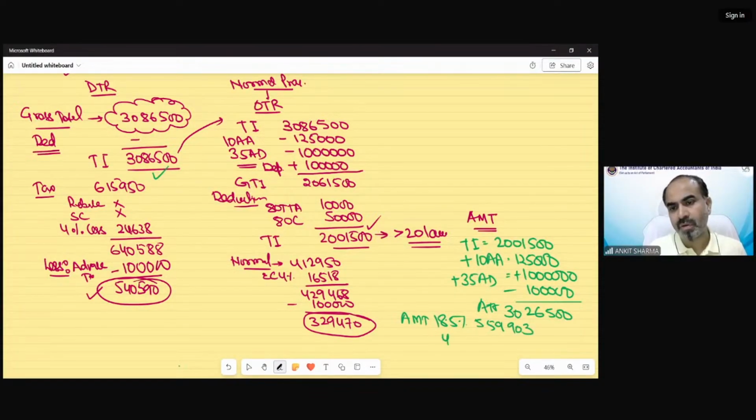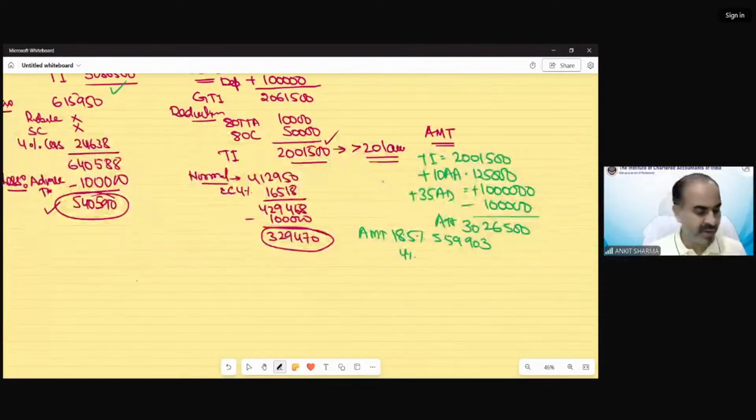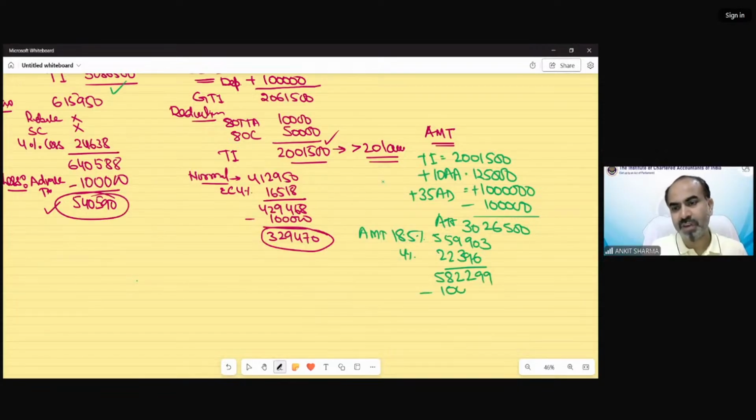5,59,903. 4% cess in this case would again be 22,396. So the AMT tax liability would be 5,82,299. Advance tax we have paid already, 1 lakh. So that would be 4,82,300 rounded off.